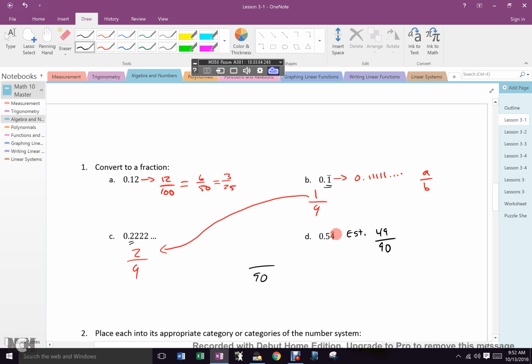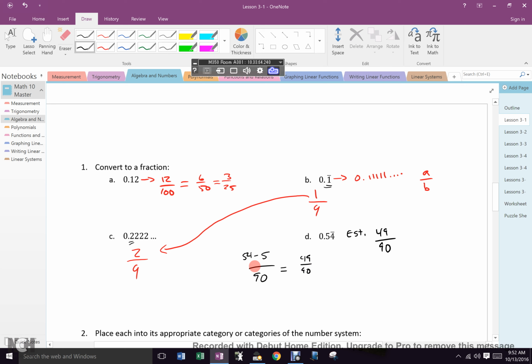So just like in place value, ones, tens, we add a 0, right? So we're adding a 0 to cover the 9 plus this guy. Everybody cool there? All right, now what? Right. You do what you have, 54 minus 5. And you get 49 over 90. What? The whole decimal minus what isn't repeating.